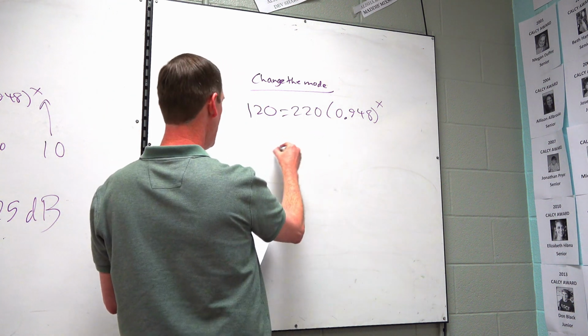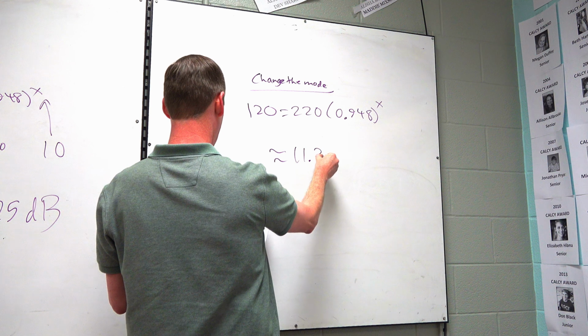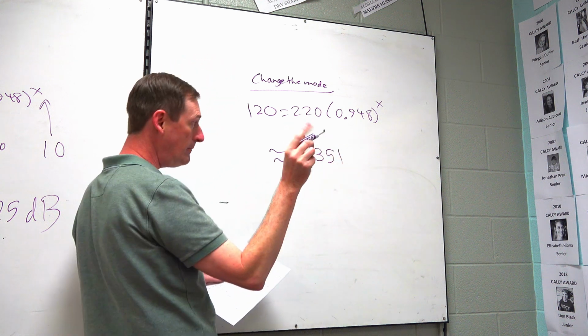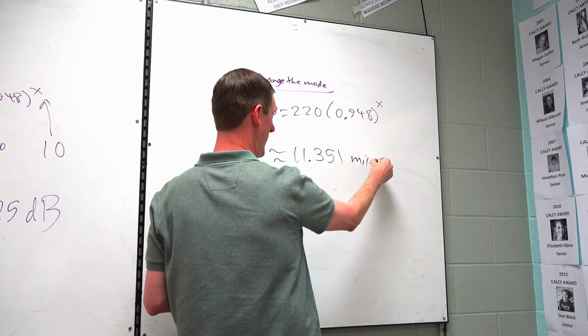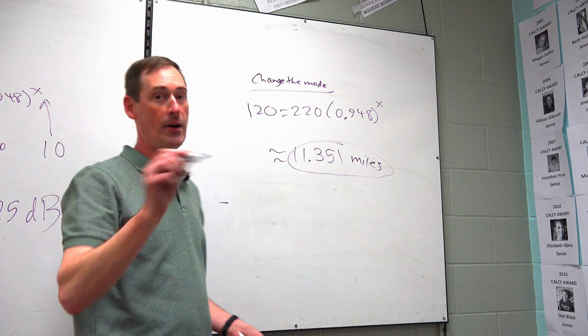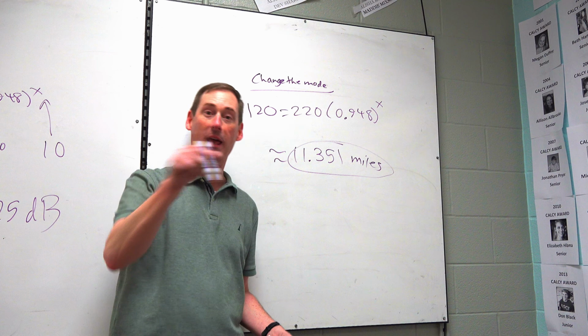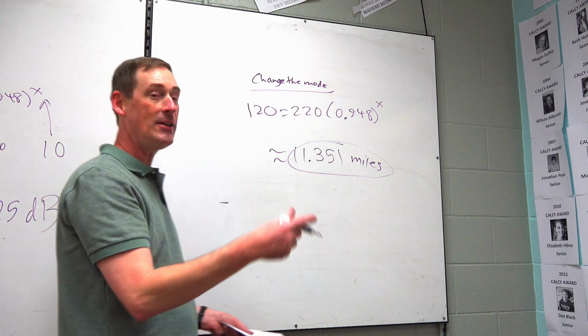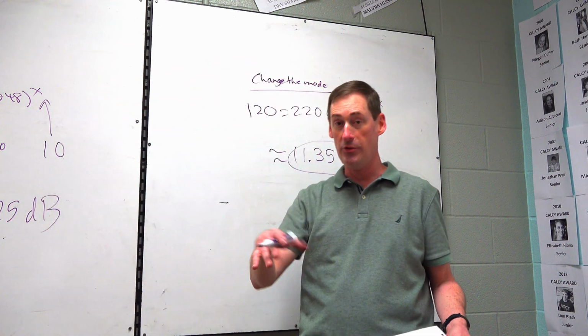All right, so once you type that in, you should get about 11.351 by rounding, and that's miles, by the way, miles away. Wow. Okay, and if you want to write down some of the details I gave you there, you can replay it and write that down again. So that's how you can solve anything on the TI. You'll be using that a lot.